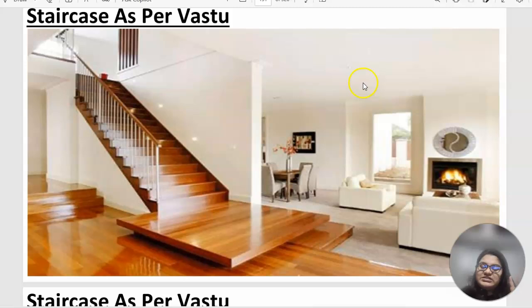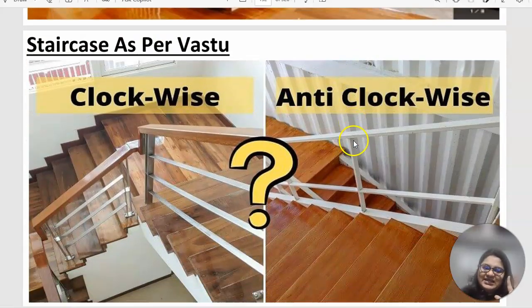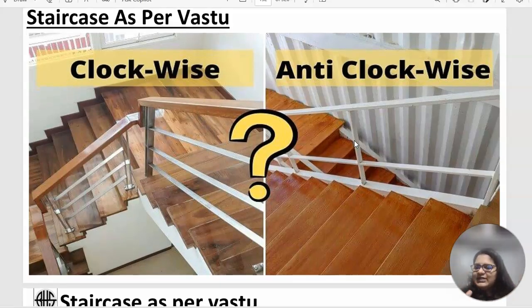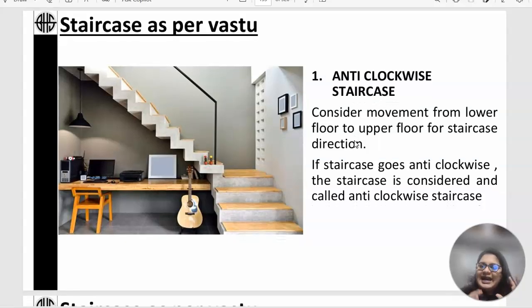So let me tell you firstly, in Vastu, we divide staircases as per two laws. One is based on a clockwise run staircase and the other one is based on an anti-clockwise run staircase. Now, how do you actually differentiate between a clockwise and an anti-clockwise run staircase? It is as simple as what you say. An anti-clockwise staircase is basically any staircase that has a run in an anti-clockwise way.